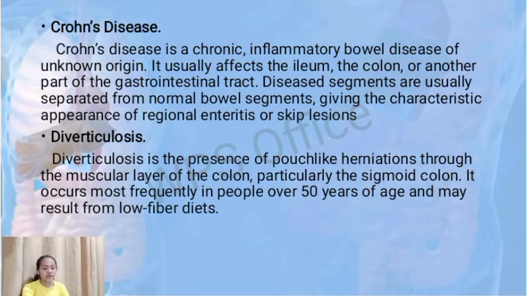Diverticulosis. Diverticulosis is the presence of pouch-like herniations through the muscular layer of the colon, particularly the sigmoid colon. It occurs most frequently in people over 50 years of age and may result from low-fiber diets.